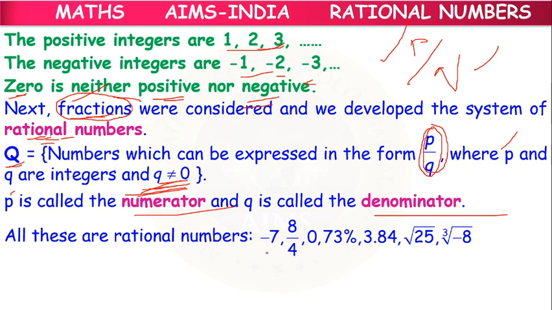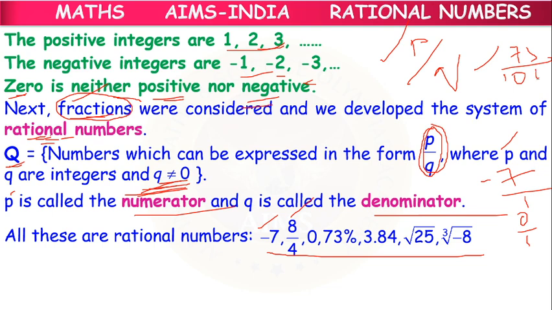So the numbers like this, suppose if we take -7, -7 can be written as -7 by 1, or 8 by 4, or 0. 0 we can write it as 0 by 1, like a fraction. 73%. 73% means we can write it as 73 by 100.